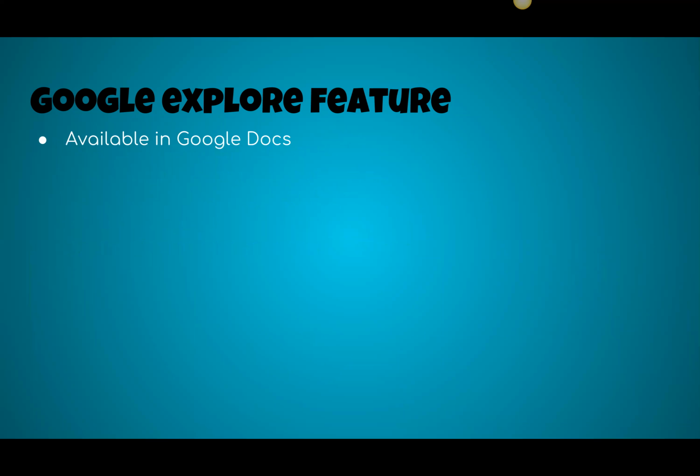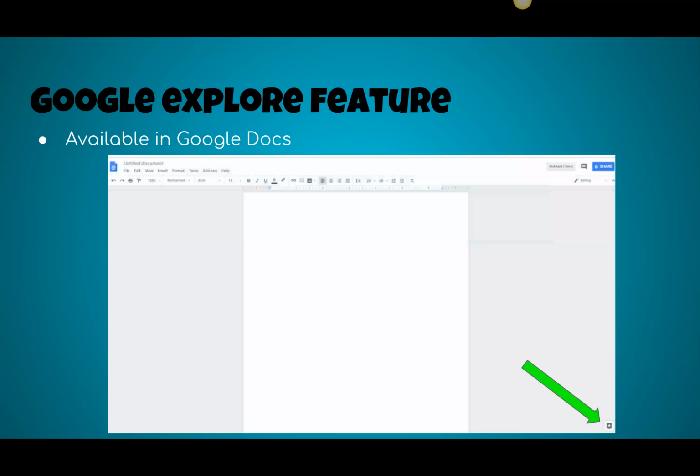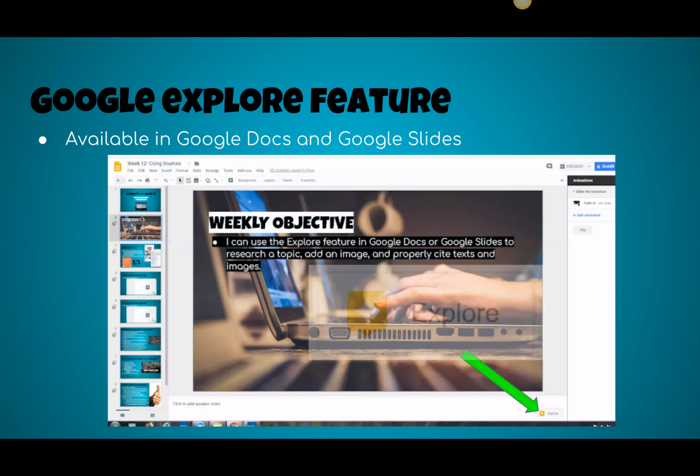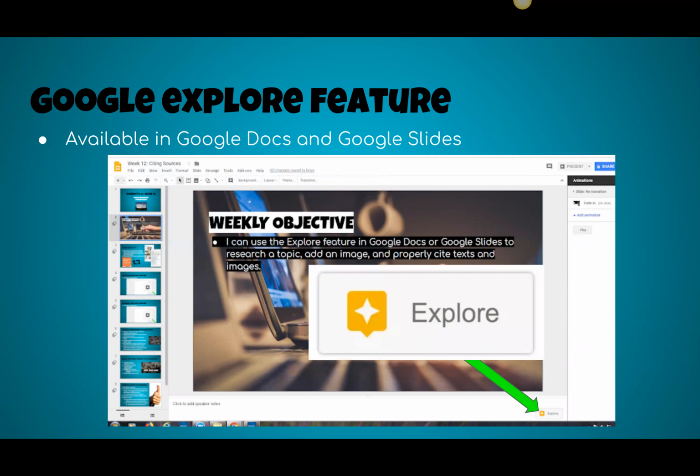So it's available in Google Docs. When you open up a Google Doc, it's in that bottom right, and that little symbol there, if you've never clicked on it, it's pretty incredible, and it can really, really help with your research. It's also available in Google Slides. So again, it's in that bottom right. It looks a little bit different in Google Slides. It has different features in Slides and Docs. Docs is more for research, and Slides is going to be more for different templates for you.